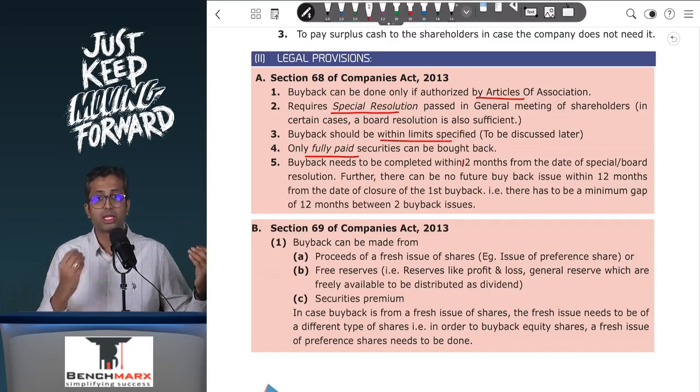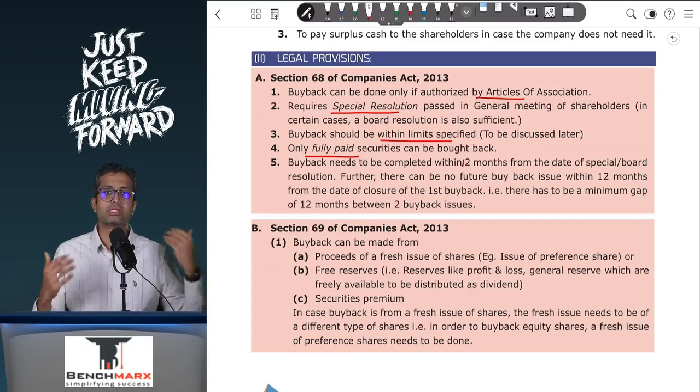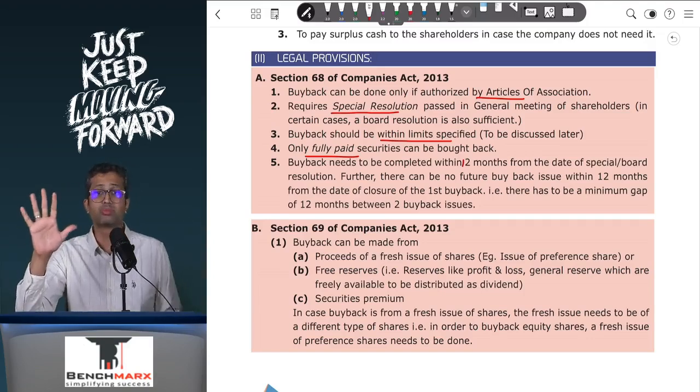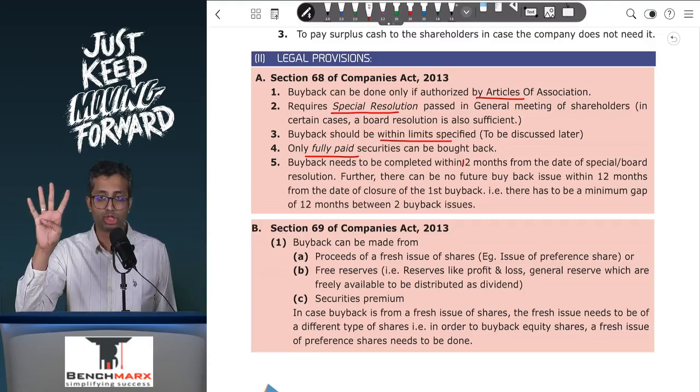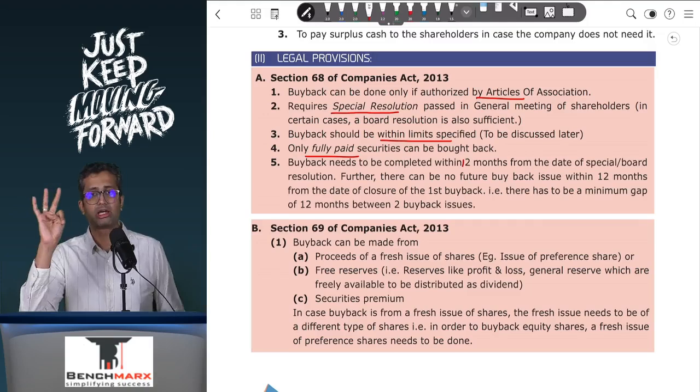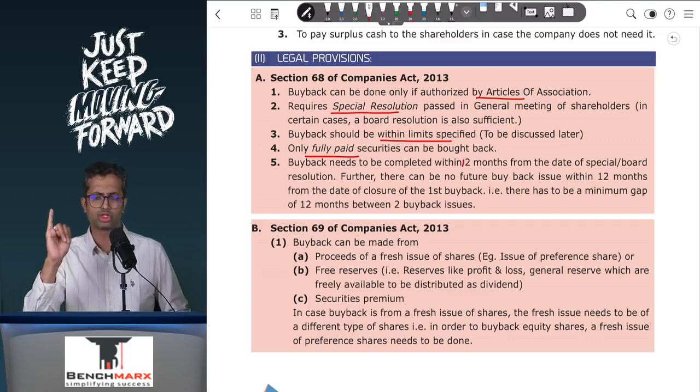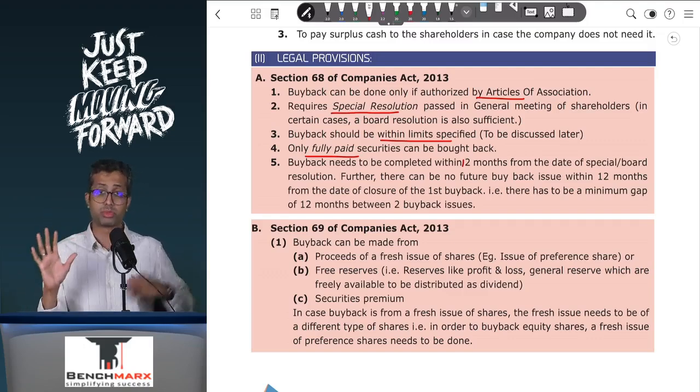Or a buyback can also be financed from free reserves, which can be something like a profit and loss account, something like a general reserve, or even securities premium. Remember, section 52 of the Companies Act specifies the uses that are possible for a securities premium. For a general company which does not follow accounting standards, there are 5 uses. A securities premium can be used for issuing fully paid bonus shares, for writing off preliminary expenses, for writing off the cost of issue of debentures or securities, for writing off premium on redemption of debentures or premium on redemption of preference shares, and last, it can be used for the purpose of equity buyback.